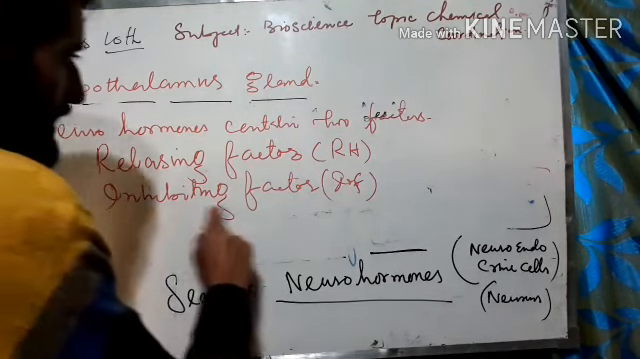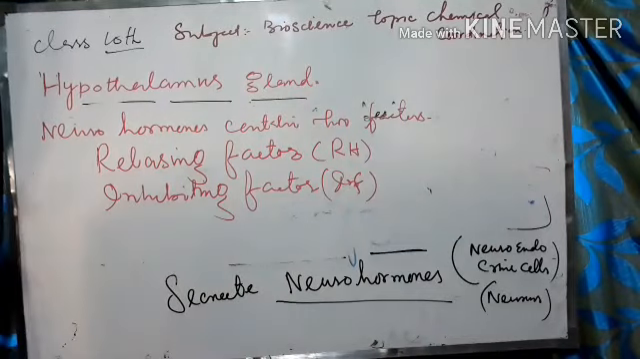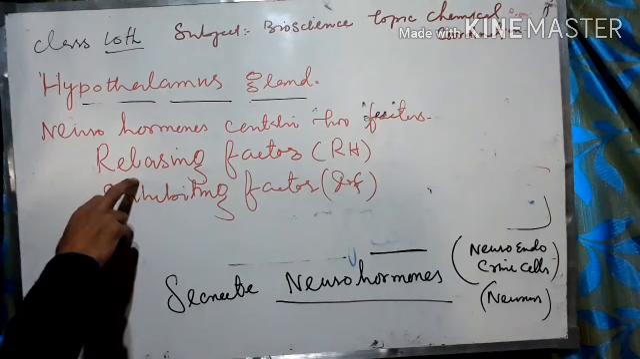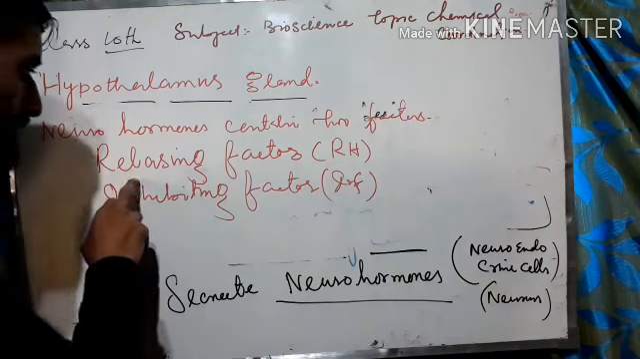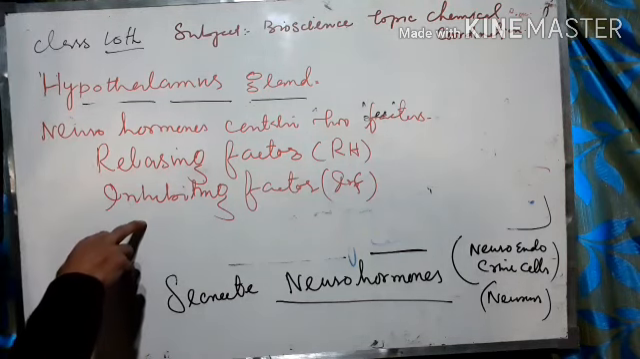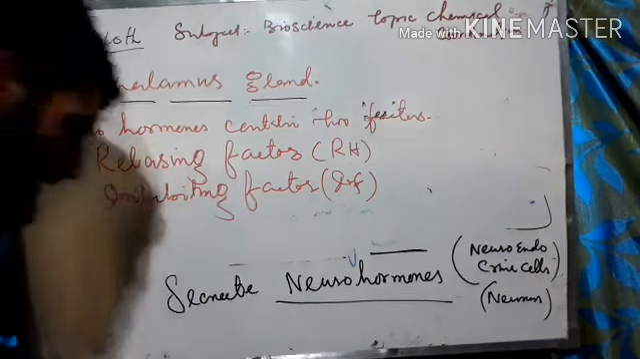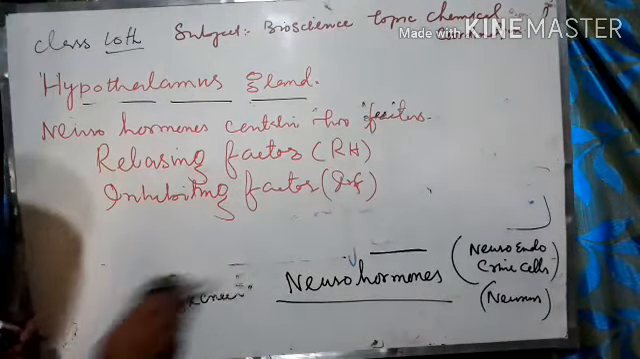So this is called the inhibiting factor. Neurohormones contain two factors. First is the releasing factor, by which there is secretion of a hormone, and the inhibiting factor, by which the secretion of a hormone stops. So releasing factor and inhibiting factor are important.